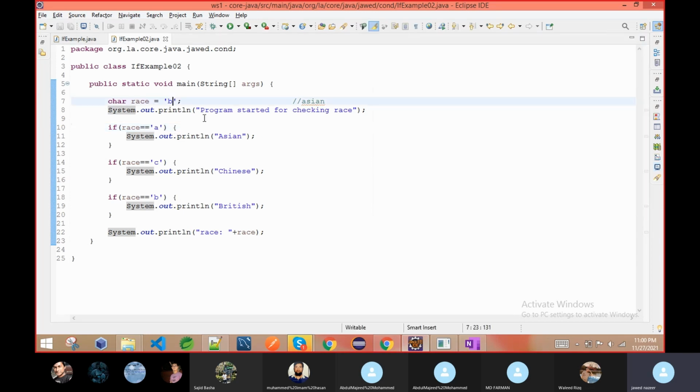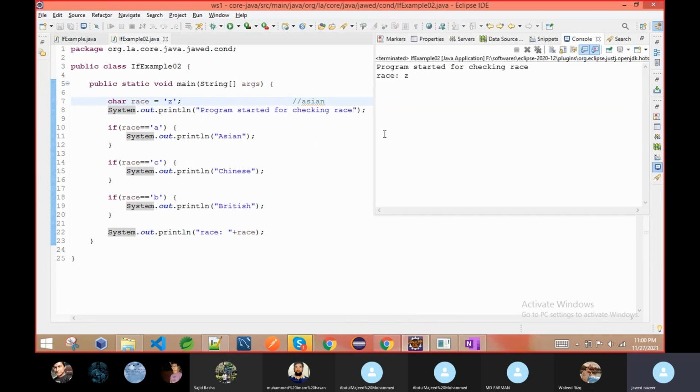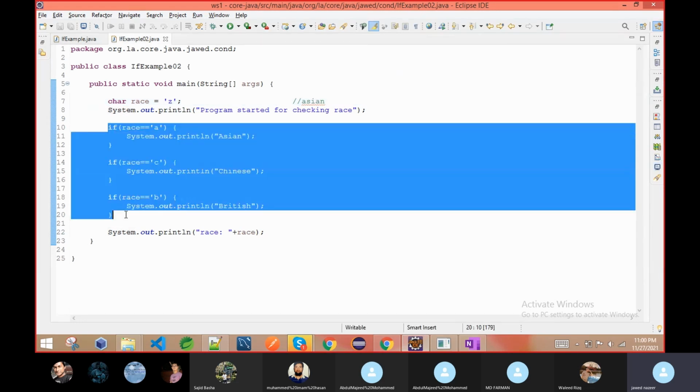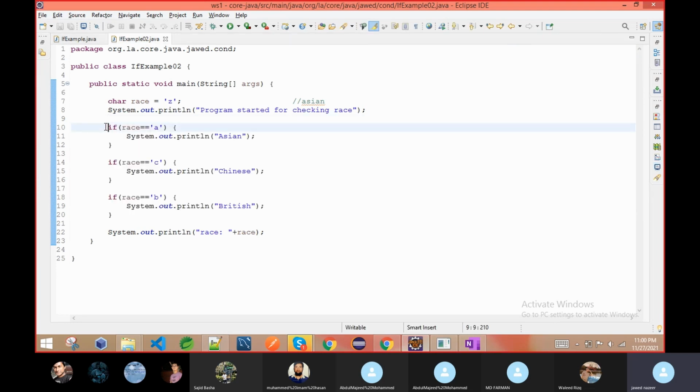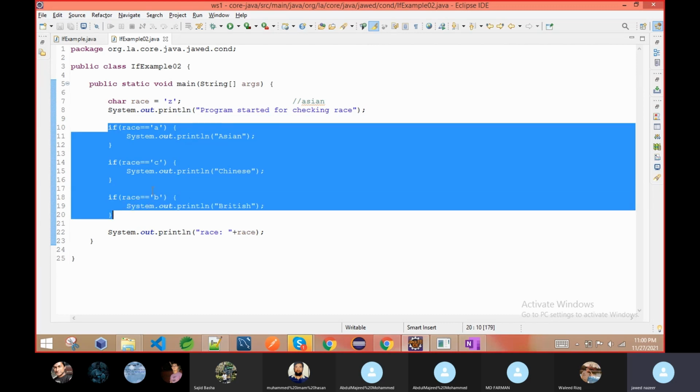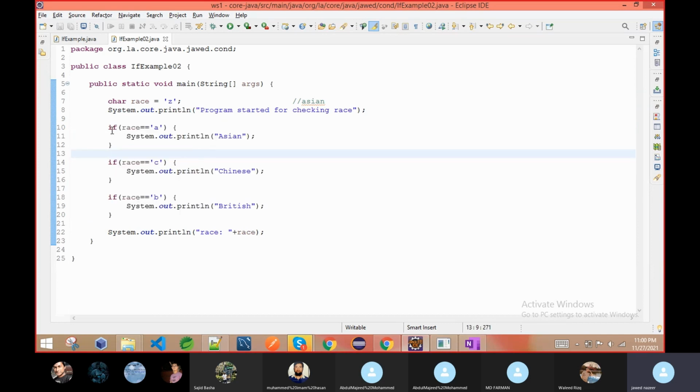So this is the way the program is going to execute. Now suppose I give a value which does not match any of them. If I run this program, then none of them will execute. Say the value is Z, because it is not matched, none of them will execute. It's not like any one of them will execute. It totally depends on the condition. If the condition is satisfied, then it will execute, however many times it is satisfied. If it is not satisfied, it will not execute. So we can write more than one if. Here there are only 3, but maybe we can write more than 3, 100, 200.